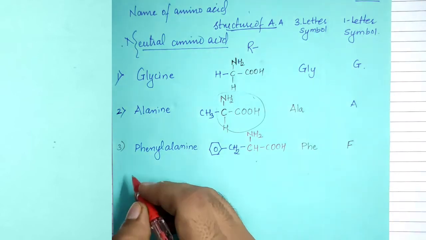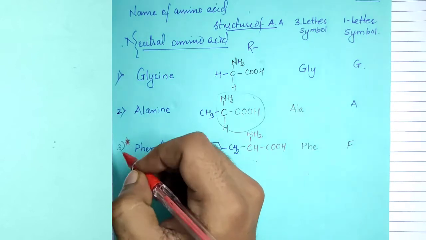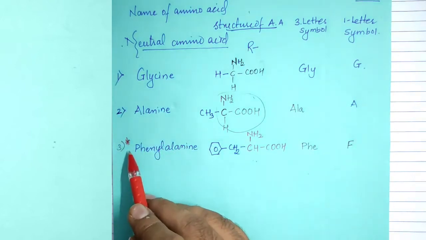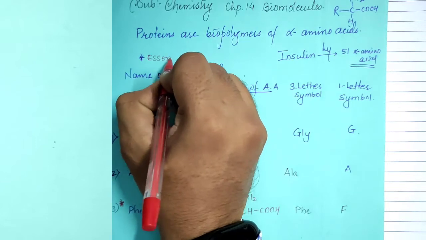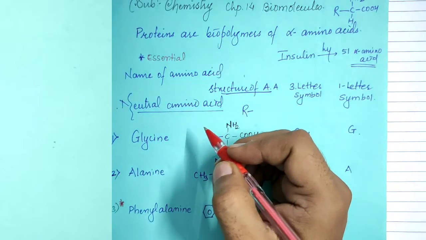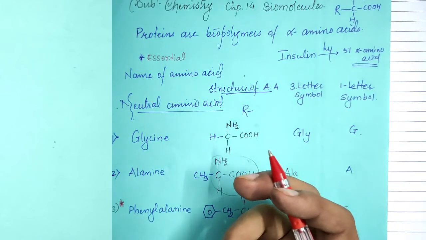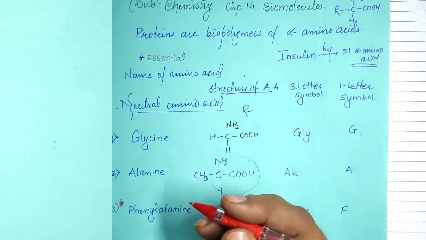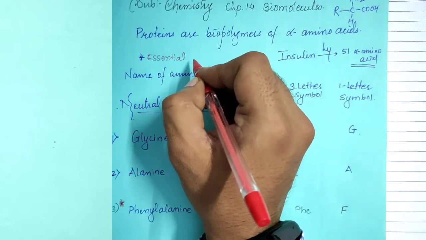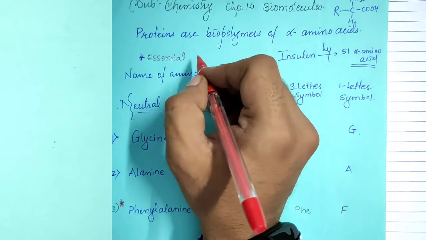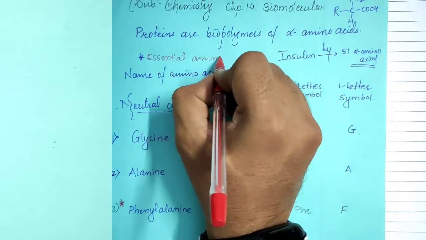Now this phenylalanine is an essential amino acid. I have said previously that I will indicate the essential amino acids by the asterisk mark. What is an essential amino acid? The amino acid which is not synthesized in our body, which is not prepared in our body, we have to take from the dietary constituents. Our body fulfills its need for these essential amino acids from our diet.